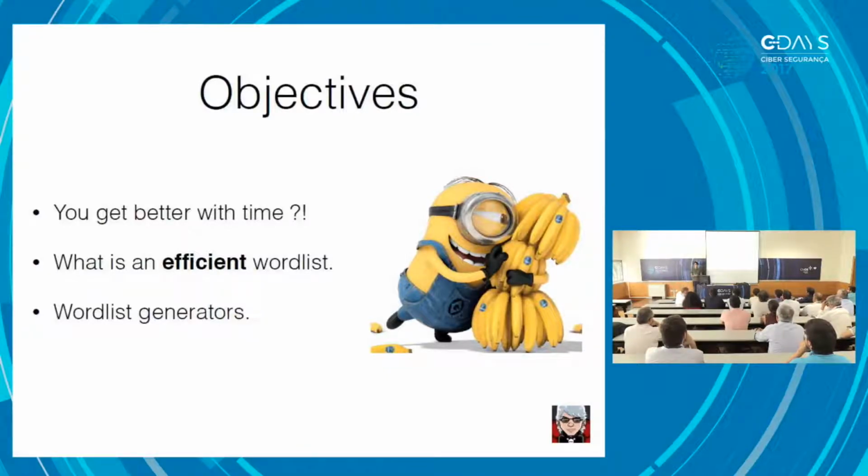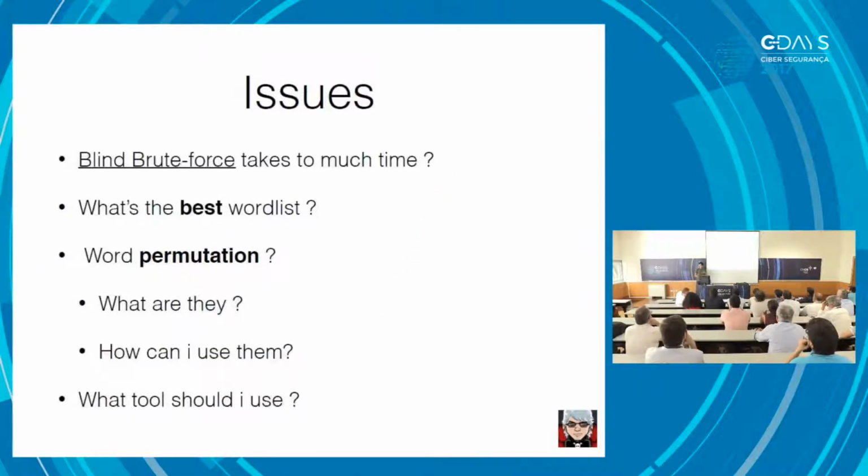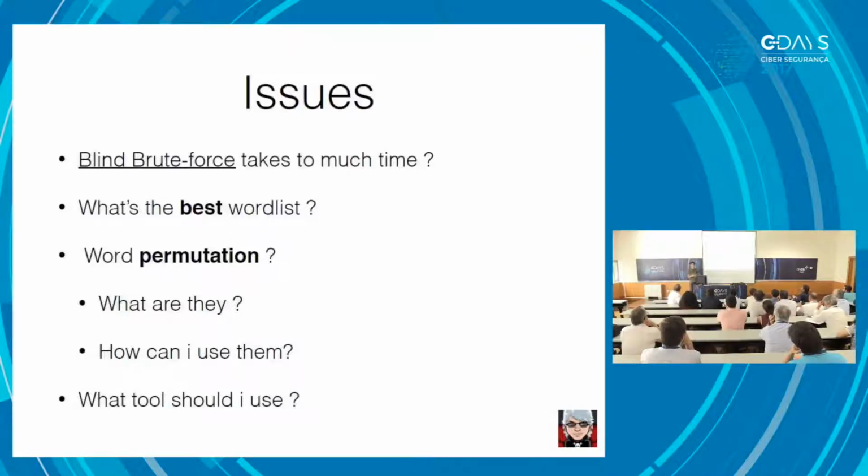So essentially, we're trying to answer these issues. The blind brute force takes a lot of time. We'll go over what this means shortly. Choosing the best word list is also important. The number of permutations, what they are, how you can use them, and how we can choose the tools that we're going to use for cracking a specific hash list or password, if we're going to talk about live logins.